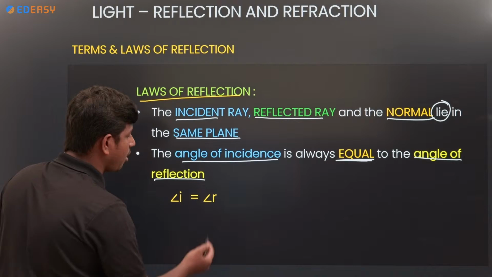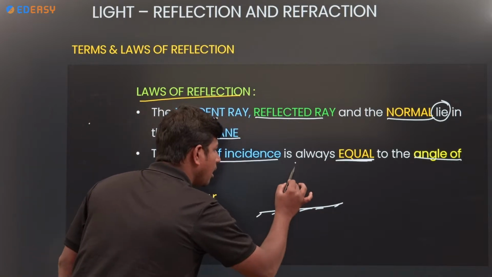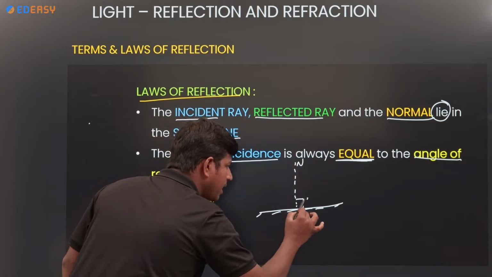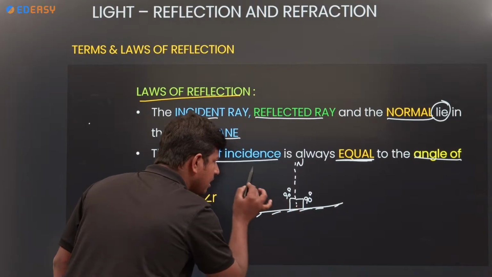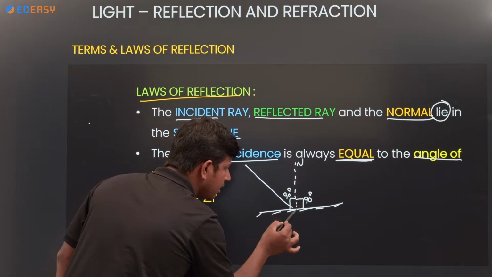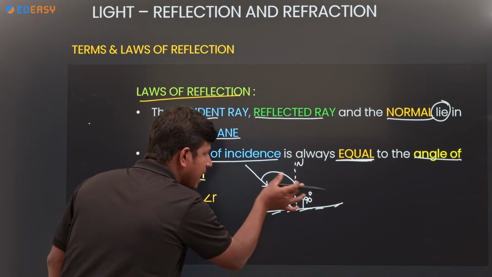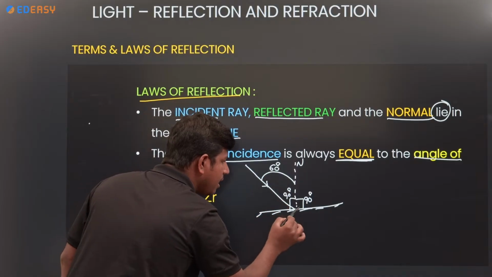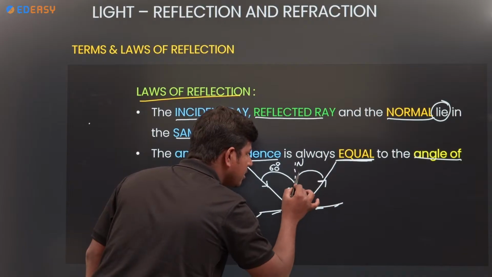See, here I am drawing the incident ray, and this is the normal. The normal makes an angle of 90 degrees with the surface. Here also 90 degrees with the surface. A light ray strikes and makes an angle. For example, let us take this is 60 degrees. Here the reflected ray also makes 60 degrees.